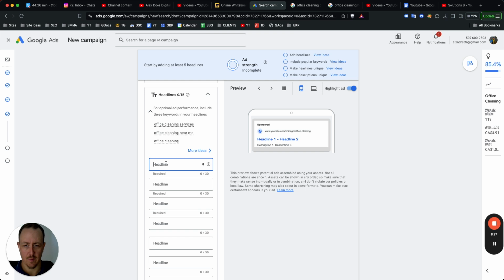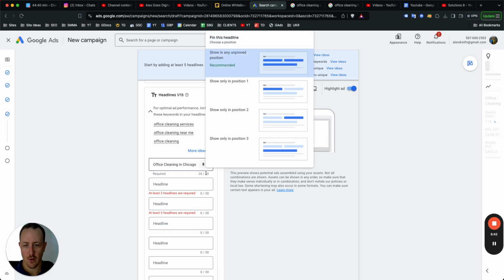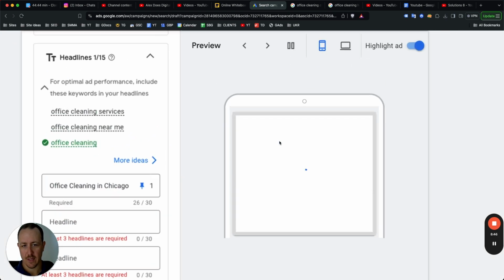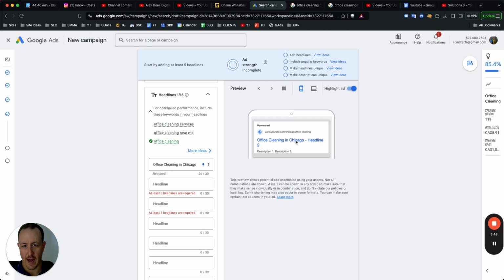And in this case, you'd be pretty straightforward. So you would actually have 2 ads. The way I run ads is I would have 1 ad with headlines not pinned, right? And I would have one ad with headlines pinned. So in this case, you could just do office cleaning in Chicago. You could pin this headline. That means it always is going to show up here. That means every time somebody searches, your ad is always going to say this.